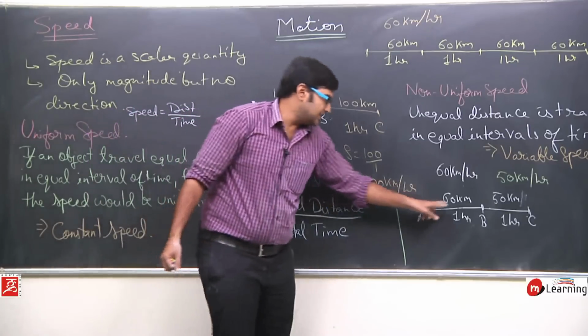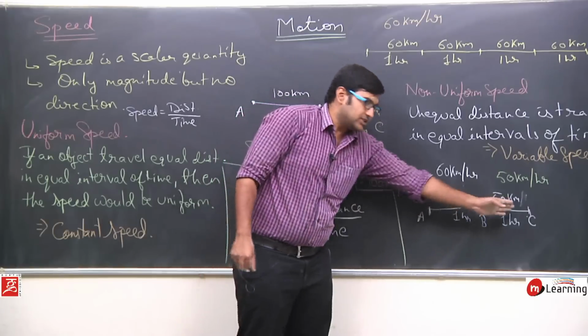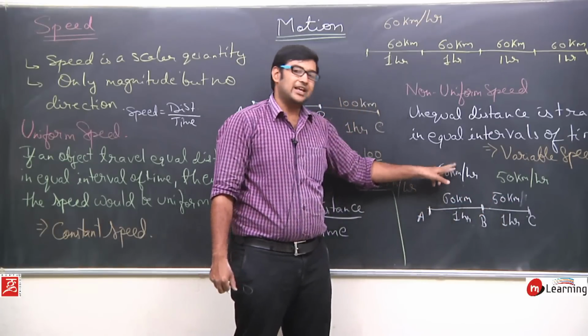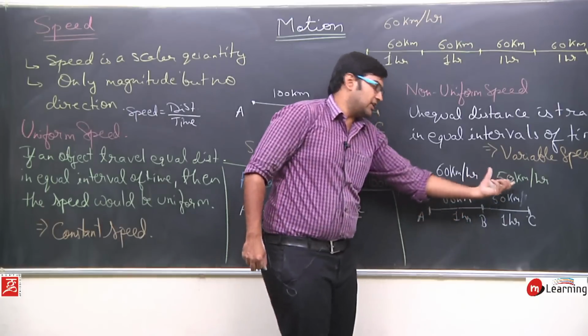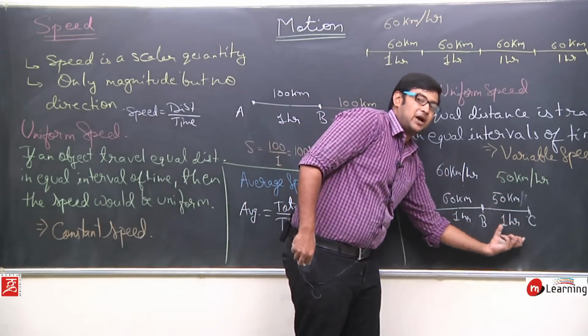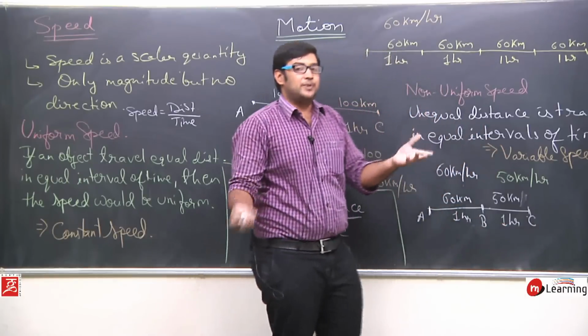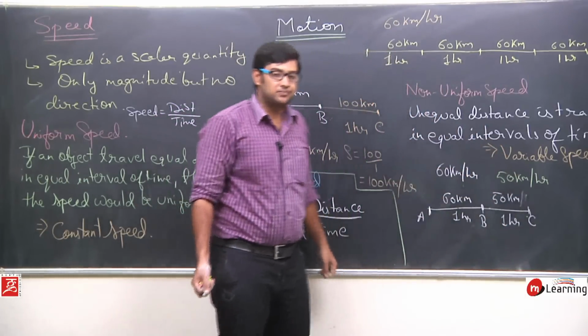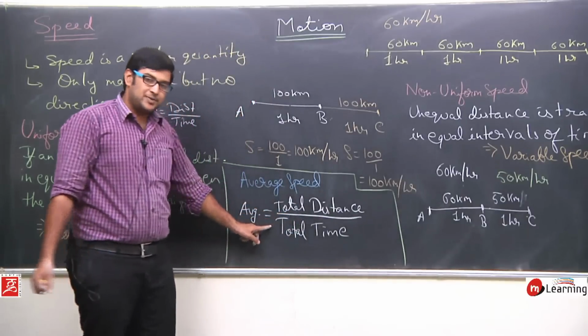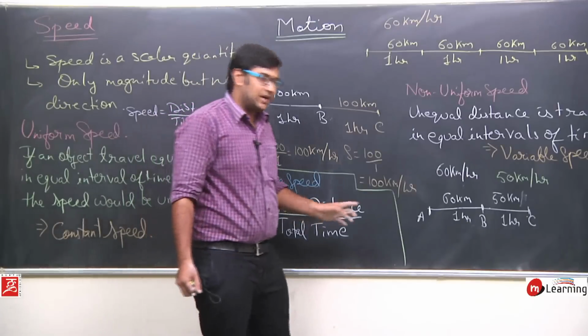For example, in this journey from A to C, I calculated 60 km per hour as speed for this part and 50 km per hour as speed for this part. But if I want to know the average speed, that is, what is the total speed of mine from point A to C, I can see the average speed is given by total distance upon total time.